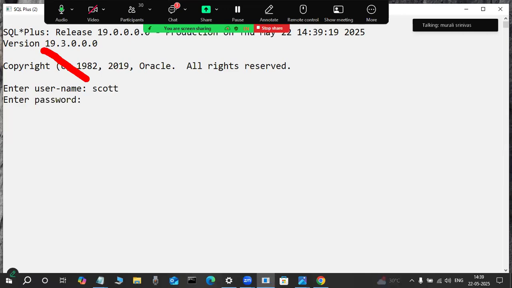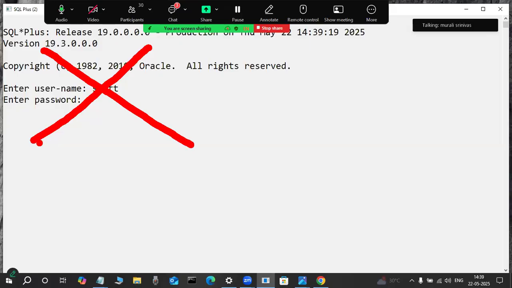This is not a default user. Scott is not a default user, but so many fellows say Scott is a default user. Why? Because it is a really popular user in Oracle software. There are extra users available, like the HR user and the Scott user, but Scott is a popular user.